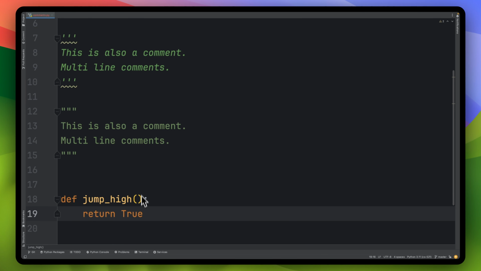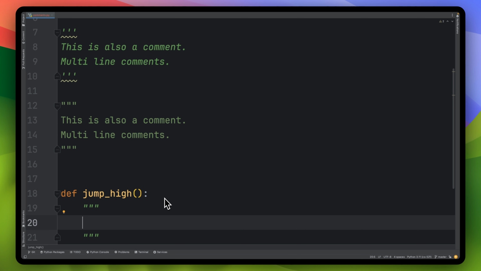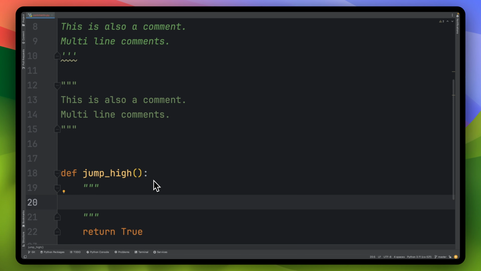Well, in Python, when you have a function like this, or a method, and remember a method is a function that's attached to a class. If you haven't covered classes, make sure to look for the classes video, and they'll explain it to you a little bit more. But in this case, we want to do the docstring within the function. In other languages, we do it outside the function, and when we come to document the function, in Python, we want to document it right after the function definition. So in this case, you can say this function allows you to jump high, something like this.